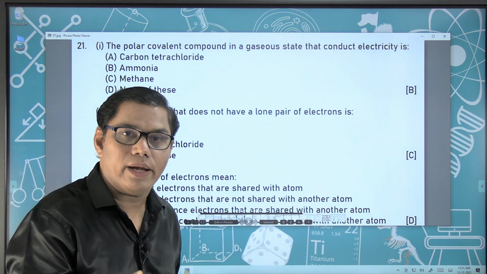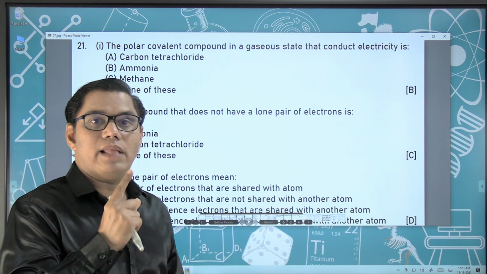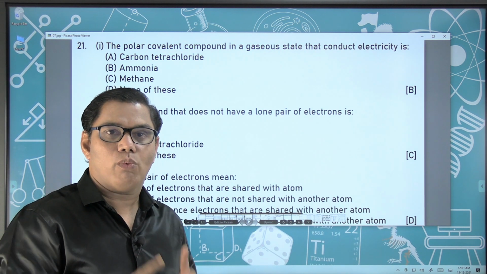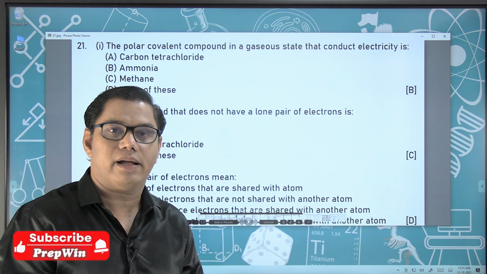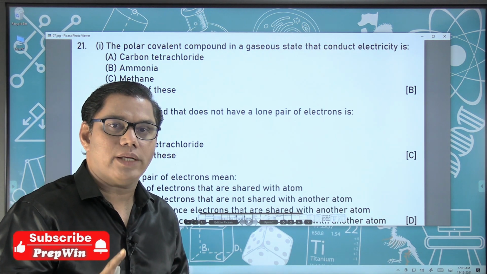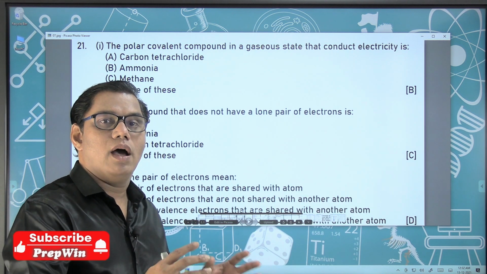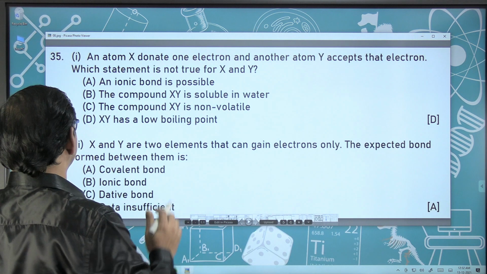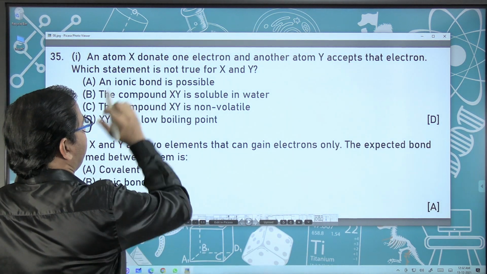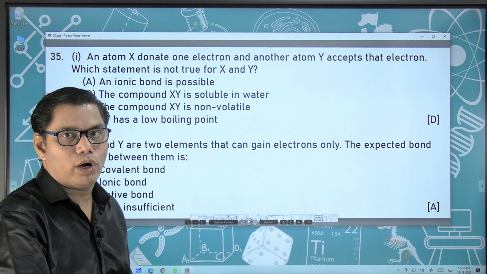And do you know one compound which has all 3 types of bonds, that is electrovalent bond, covalent bond and the dative bond? What is that compound? Yes, that compound is ammonium chloride. So there can be a question related to this and 4 options might be given and you have to choose ammonium chloride. And this question is also equally important, whereby you have one atom X and another atom Y, followed by 3 or 4 questions.